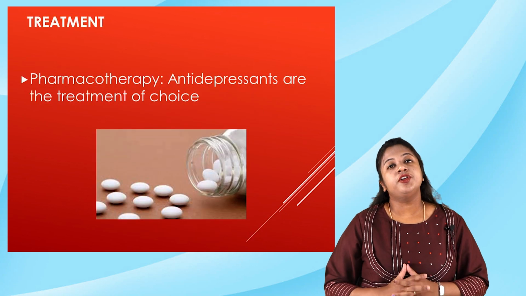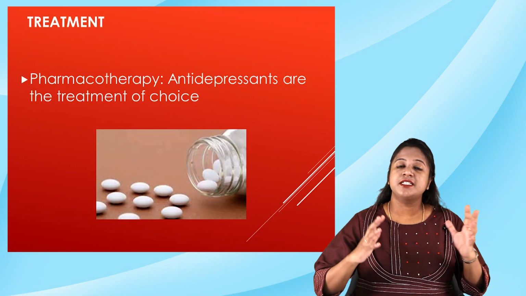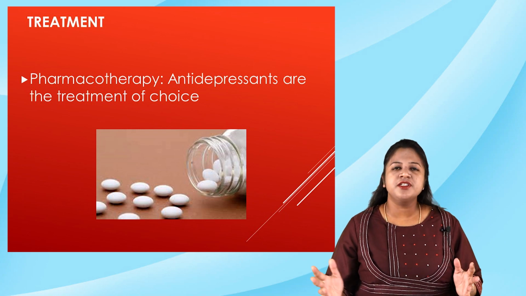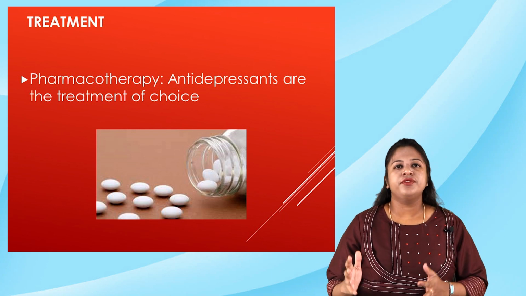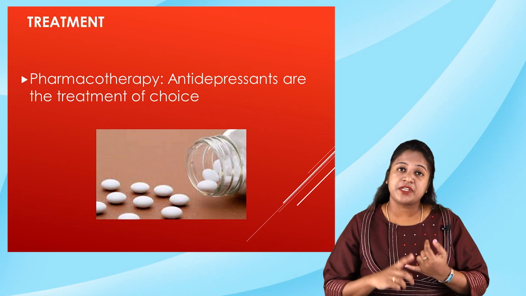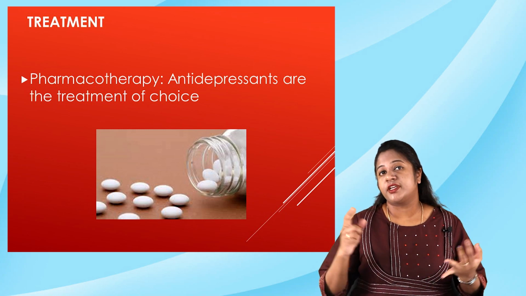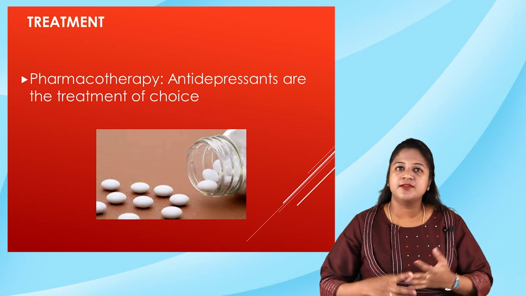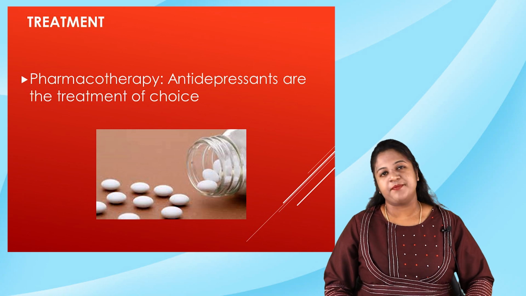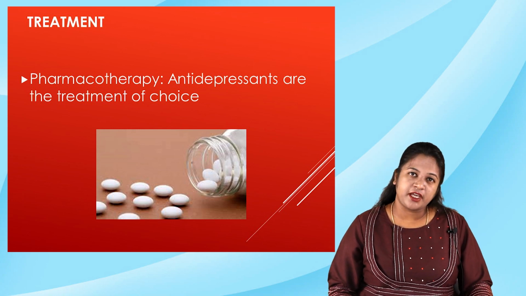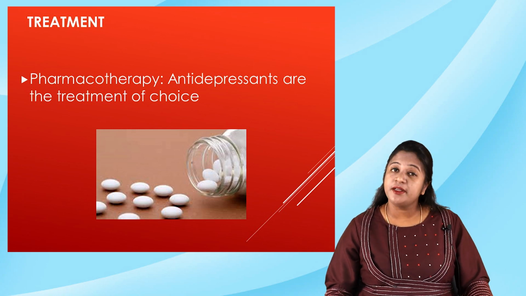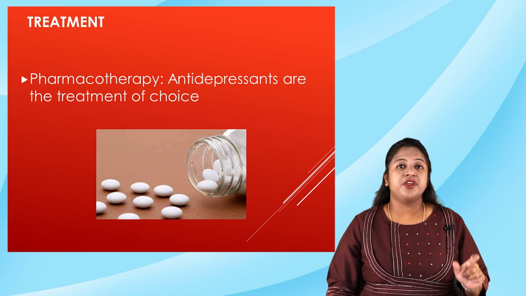Moving on to the treatment of the persistent mood disorder. So, what is the treatment? Since most of these treatments include the use of psychopharmacological agents, the physical therapies and ECT, here also we have got the same. So, what is the psychotherapeutic agent that we use? We use the antidepressant drugs. So that is the treatment of choice.